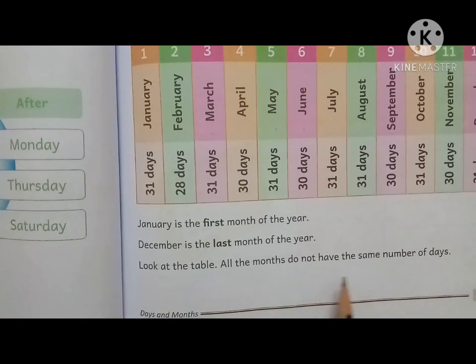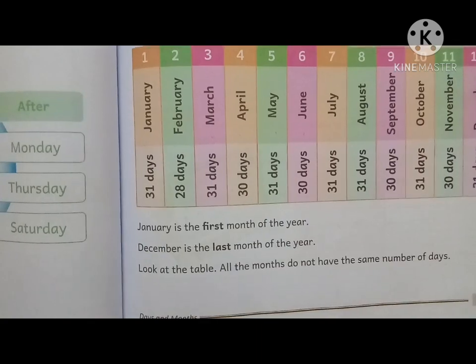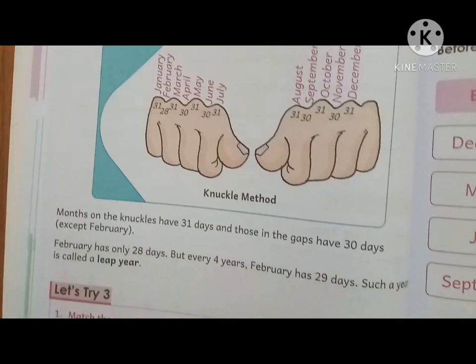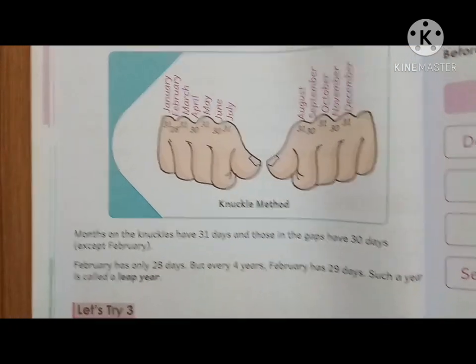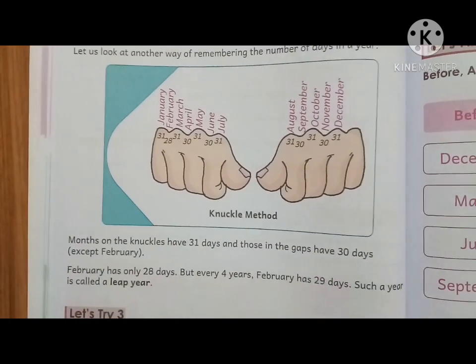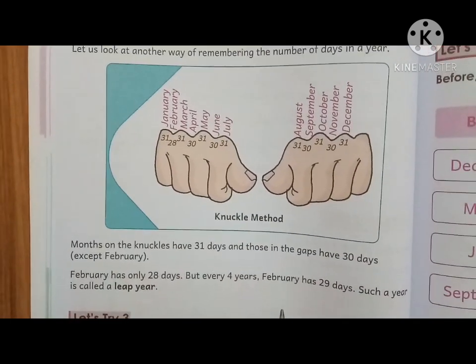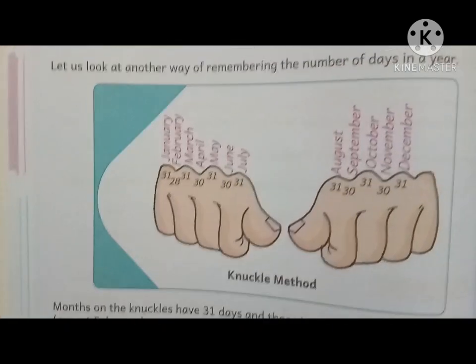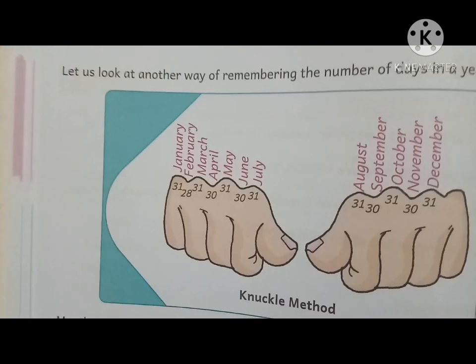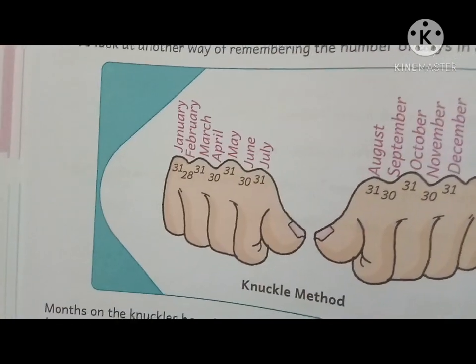All the months do not have the same number of days. All the months have different number of days. Now you can see here, we can find out the days of the month with our hands also.